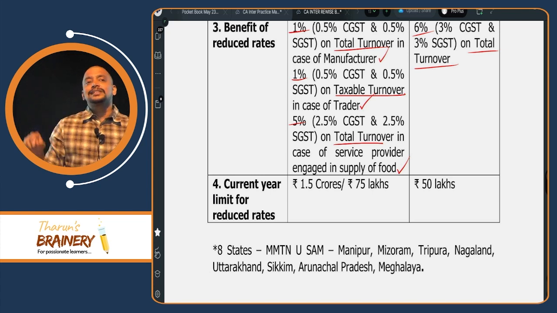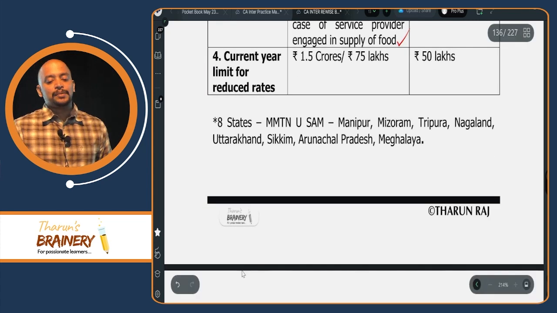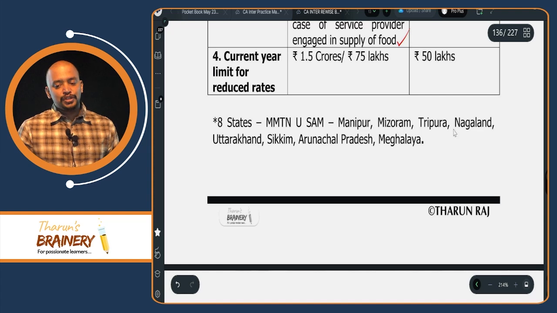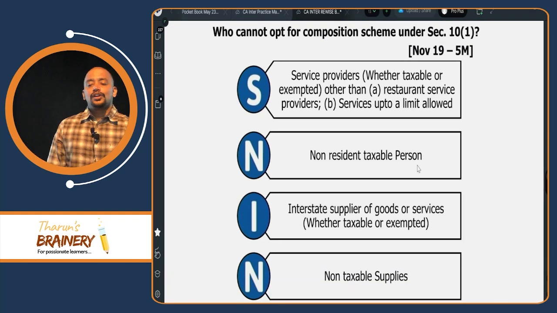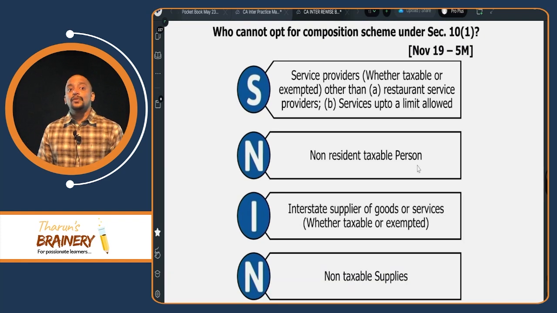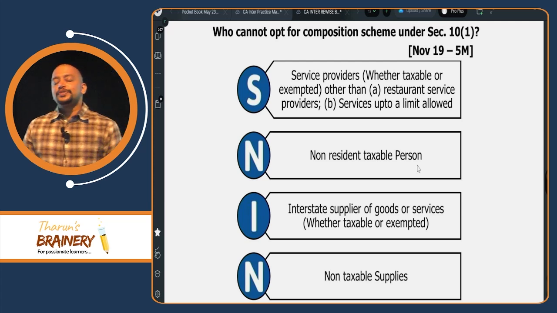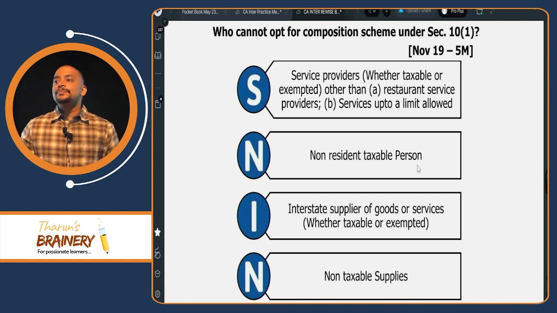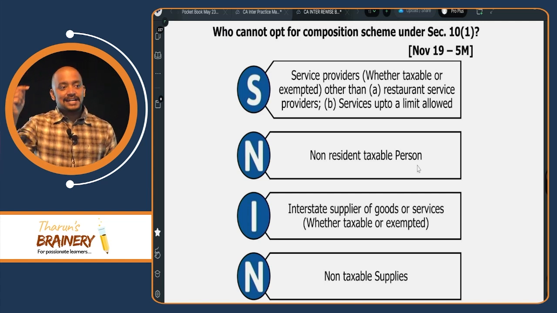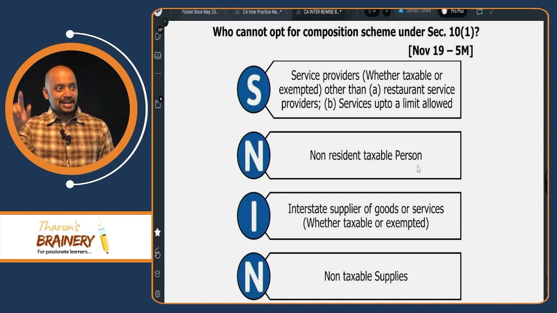And what are those 8 states for which 75 lakhs is applicable? Manipur, Mizoram, Tripura, Nagaland, Uttarakhand, Sikkim, Arunachal Pradesh and Meghalaya. Then who cannot opt for composition scheme under 10-1? 10-1 composition scheme is not applicable in few cases. You remember that as S9 RCM. Section 9 is RCM, na? Yes, 9 RCM. Section 9 RCM.